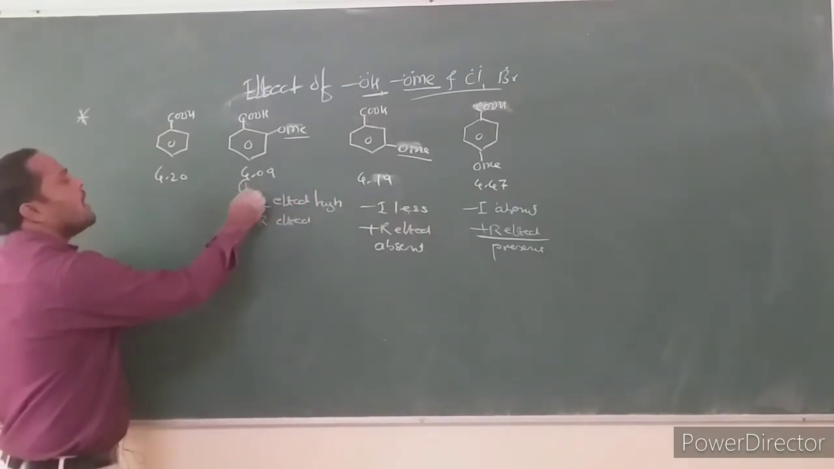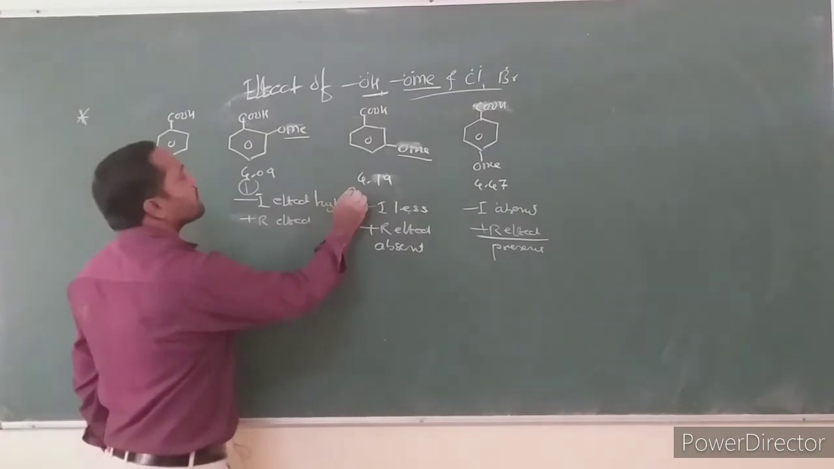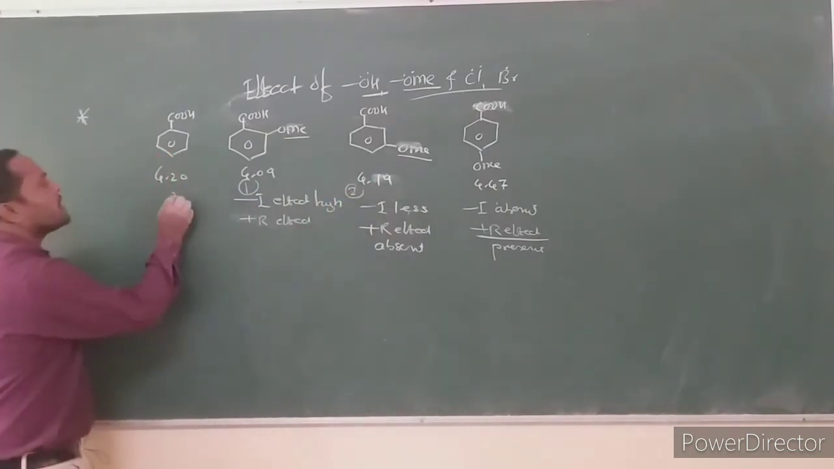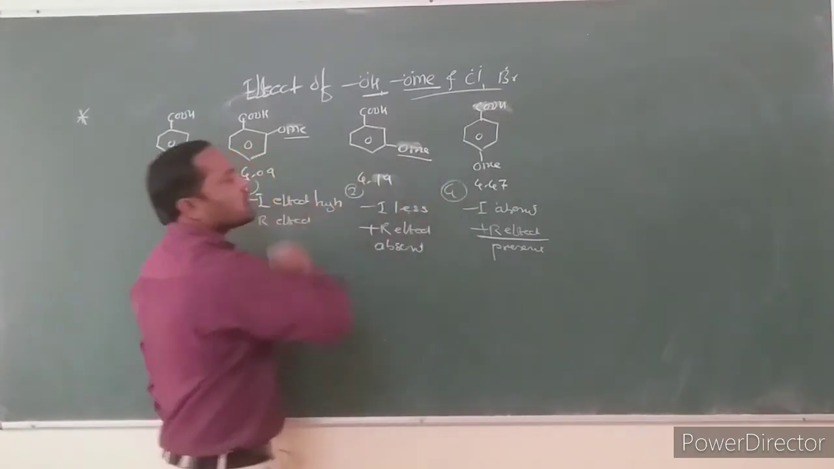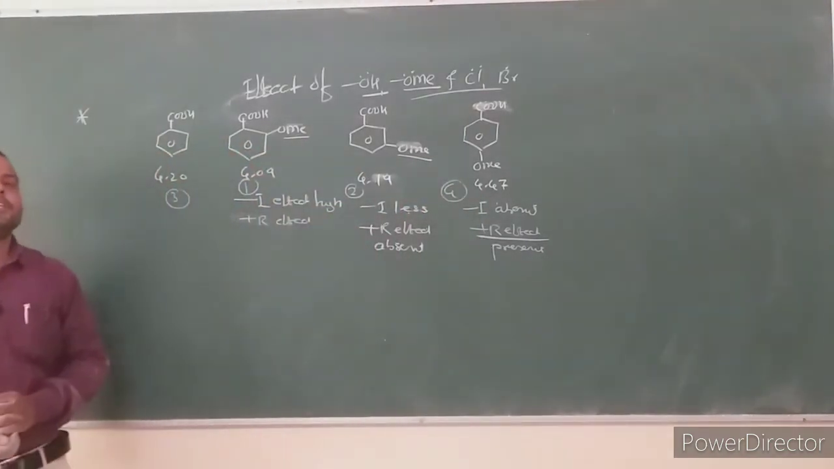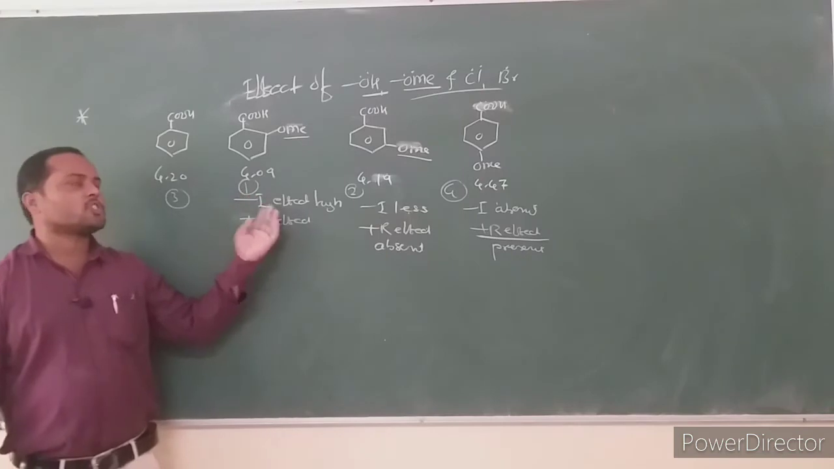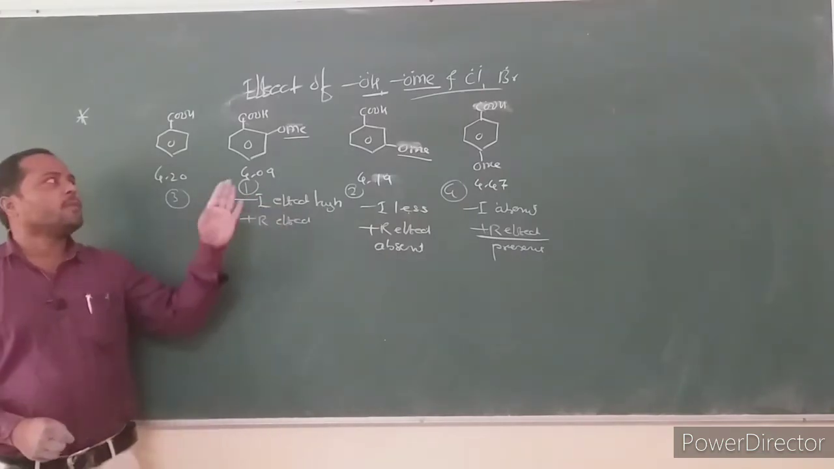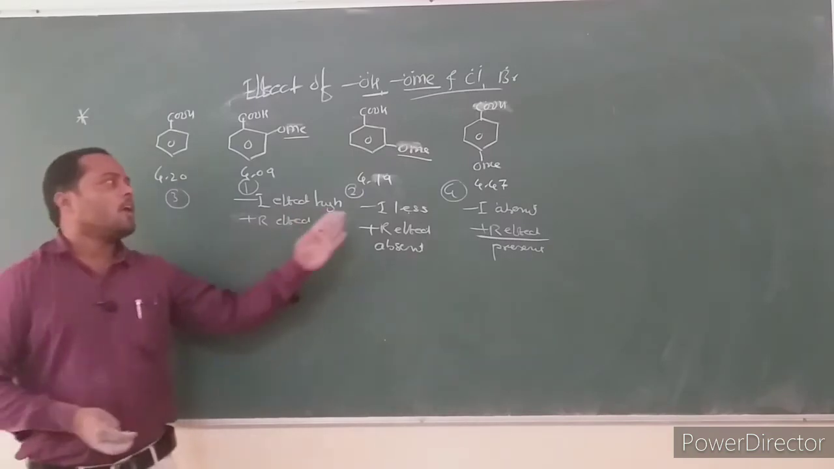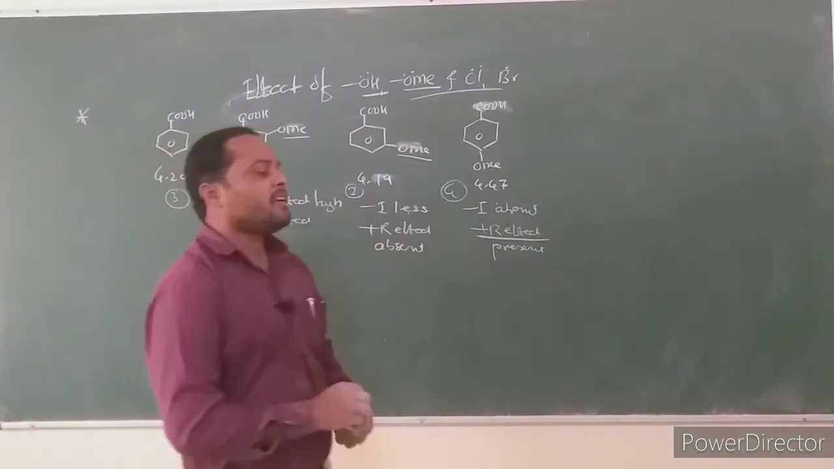Among these, ortho-methoxy is stronger than meta-methoxy. Meta-methoxy is stronger than benzoic acid, and benzoic acid is stronger than para-methoxybenzoic acid. Ortho-methoxy is stronger because of the high minus I effect, which makes this acid stronger than all the remaining acids.